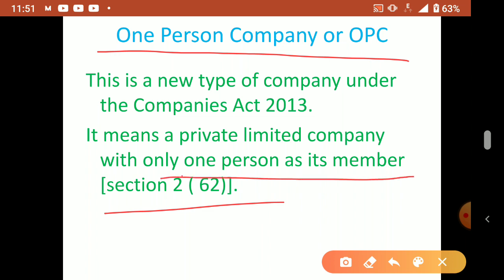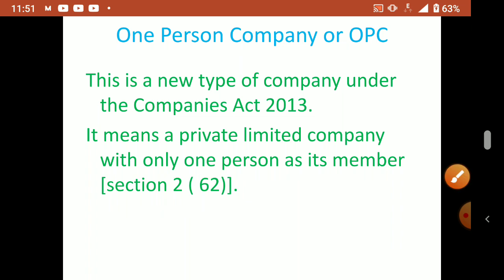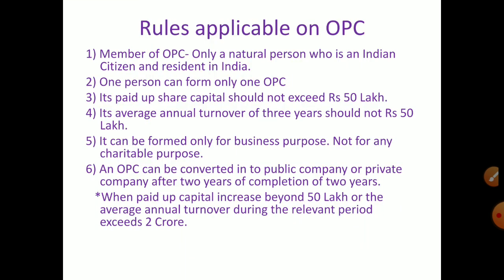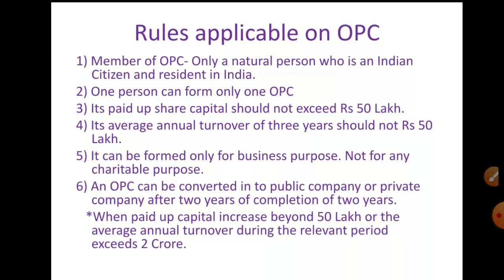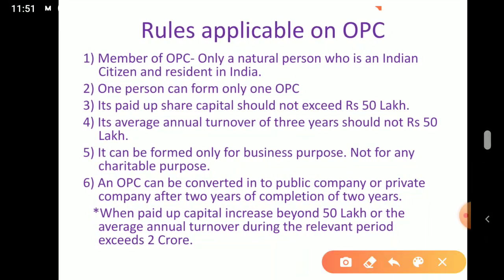Understood? That means if a single owner, a single person, wants to start a company, previously it was not allowed, because you could only start a sole proprietorship. Now if you have sufficient money and you want to start a company, you can have that type of company, which is called what? One Person Company. So let's discuss the rules applicable to an OPC.